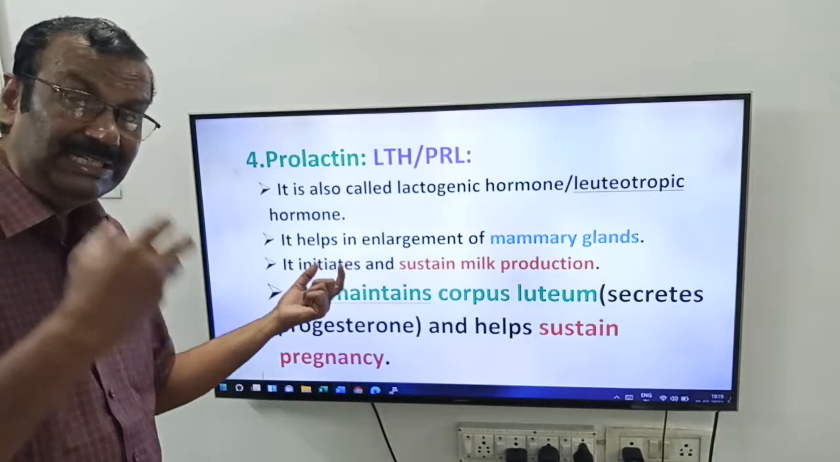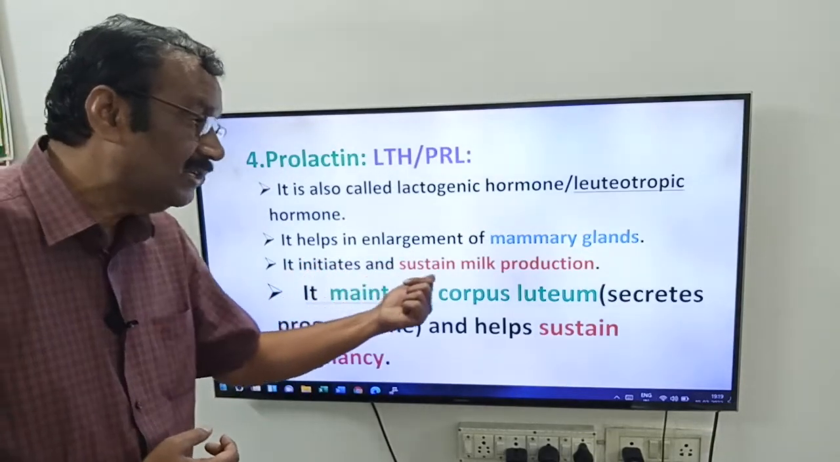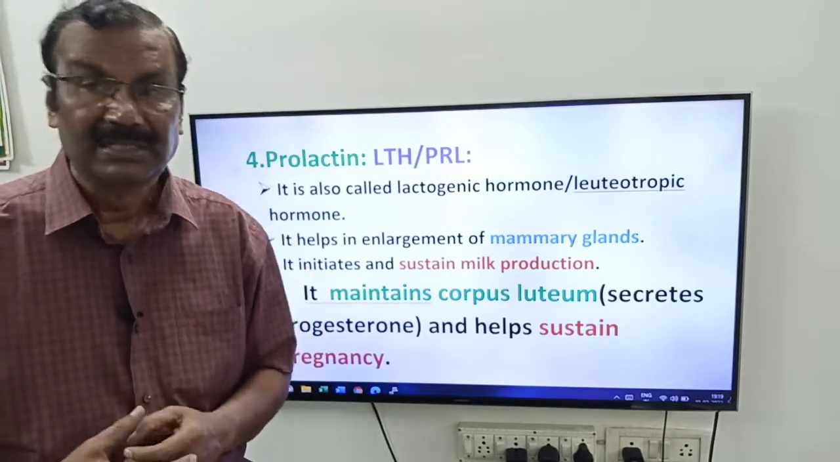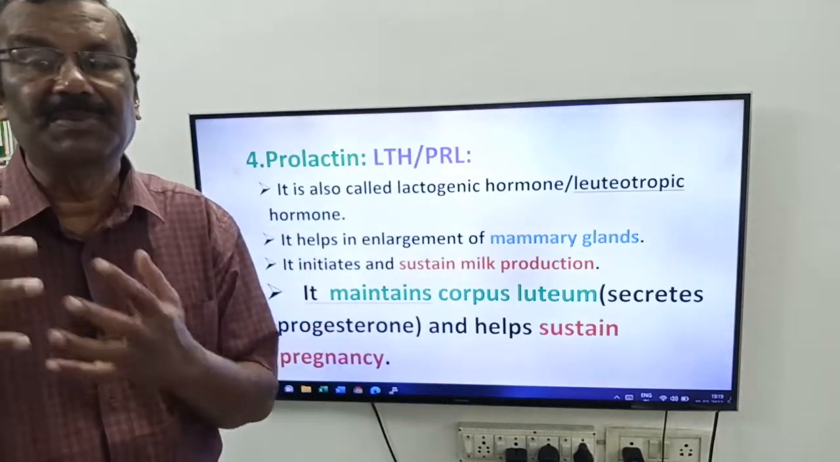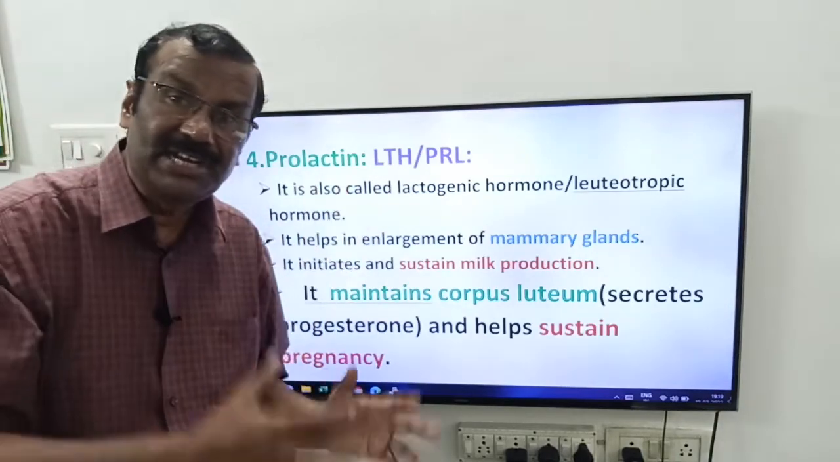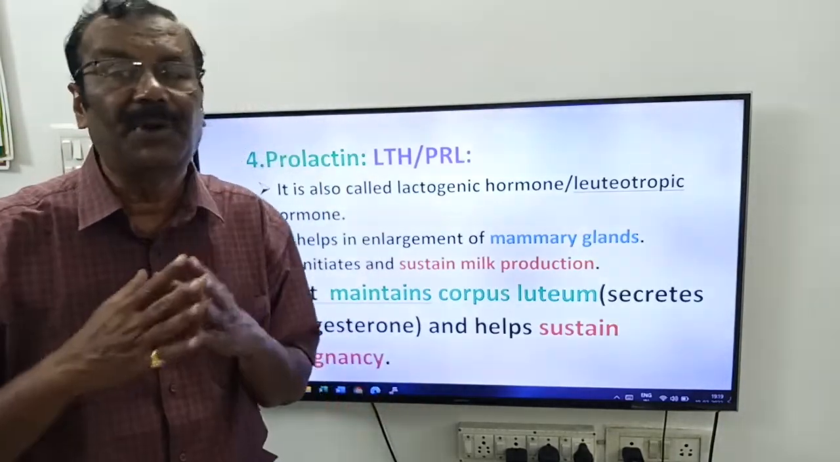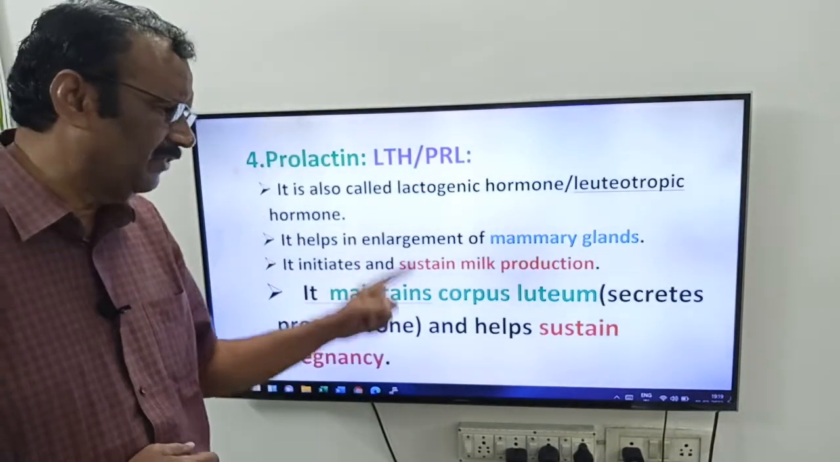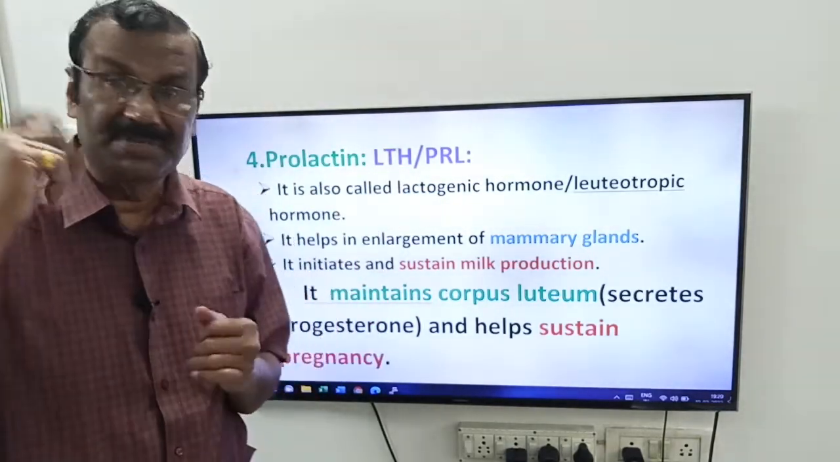And see, friends, it initiates and sustains milk production. Friends, it not only initiates the production of the milk, it also continues the production or secretion of the milk. It initiates and sustains milk production. Okay, friends. Now see, friends, third function, very, very important function for NEET and MSET.